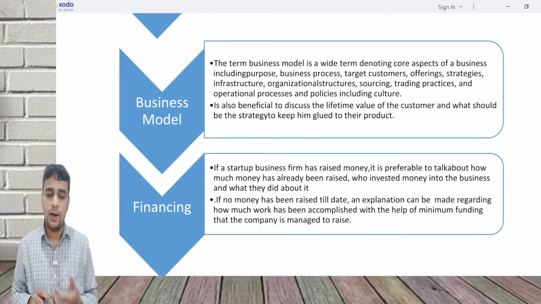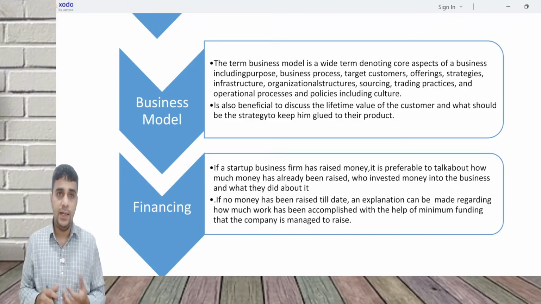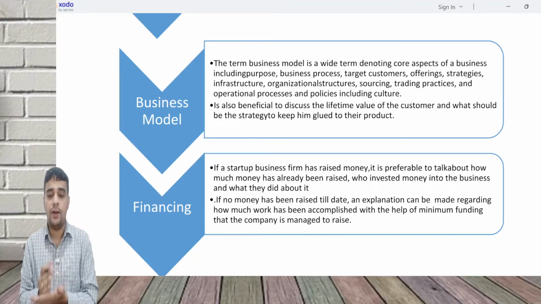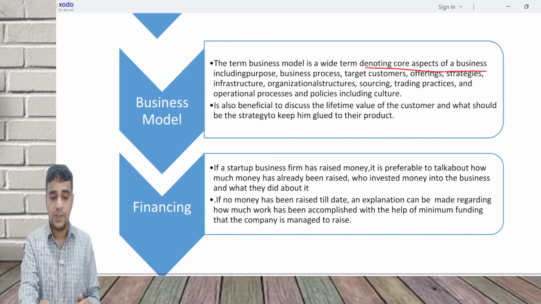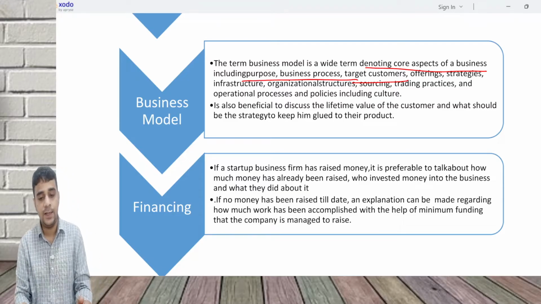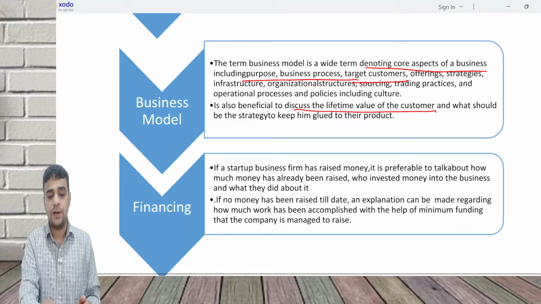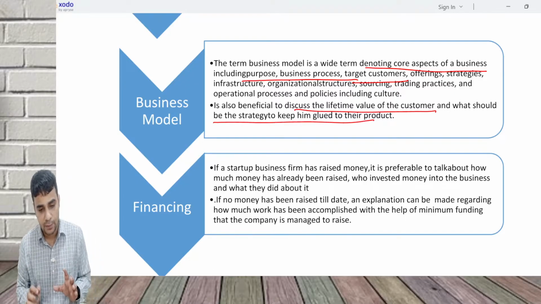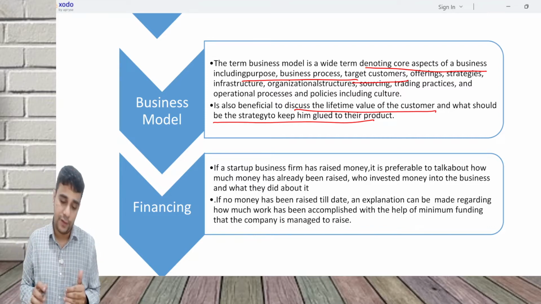Business model. The business model is basically the way in which the company is going to earn revenue. How are you going to earn revenue? That's a simple definition. It is a wide term denoting core aspects of business, including purpose, business process, target customer, offering, strategy, infrastructure. It's also beneficial to discuss the lifetime value of the customer and what should be the strategy to keep him glued to the product. Simple definition of a business model: how are we going to bring in revenues? What is the revenue model of the company?